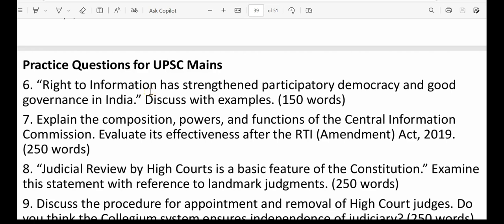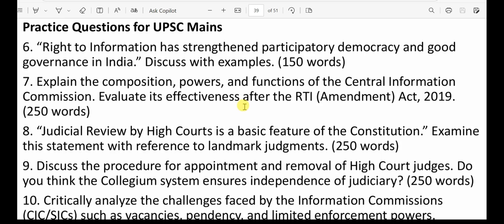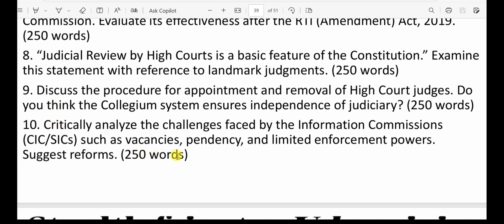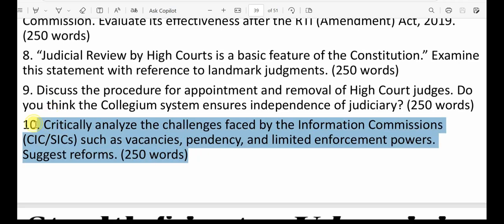Now, next, we have mentioned a few main questions also. Question number 1. Right to information has strengthened participatory democracy and good governance in India. Discuss with examples. Then judicial review by High Court is a basic feature of the Constitution. Examine this statement with reference to landmark judgment. So check all these questions and try to write. So once you have prepared the answer, please post that in your official Telegram channel.